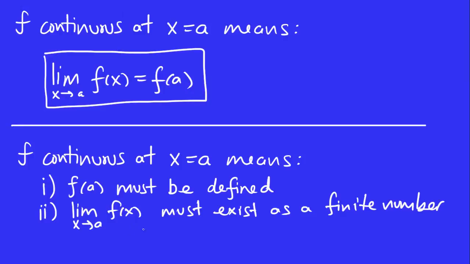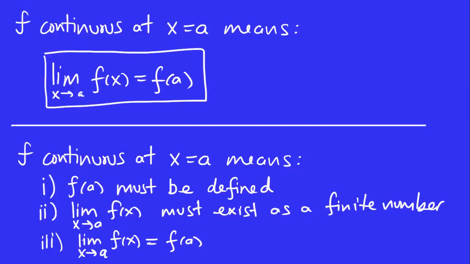And thirdly, we need that these two finite numbers have to be equal to each other. I'm really saying the same thing as up here in the first version of the definition, but I'm just being a little bit more clear about the things that were hidden in the background.